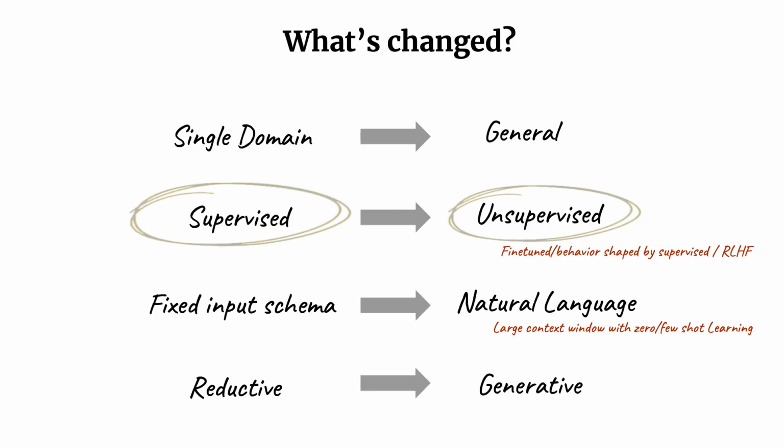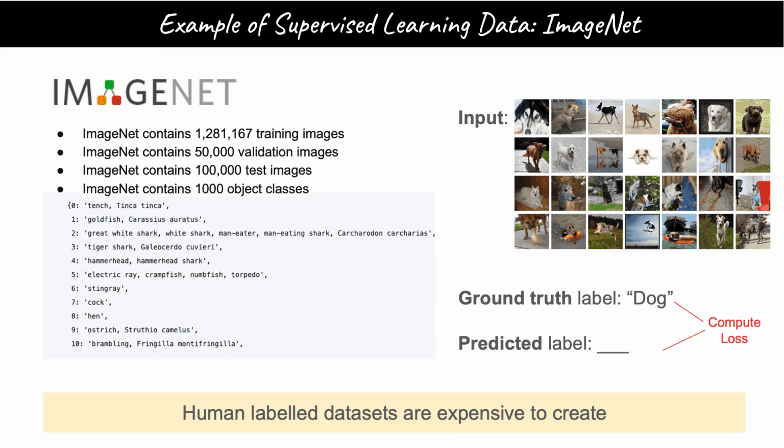Let's talk about the shift from supervised to unsupervised learning. This is a classic example of supervised learning. ImageNet is a database of 1.2 million images that humans have manually tagged with a label. There are 1,000 defined labels in this dataset, for example, dog, cat, hamburger. When you train the AI model, you have the ground truth label as being the one the humans tagged. When the model outputs an answer, you check the difference between the output and the correct answer.